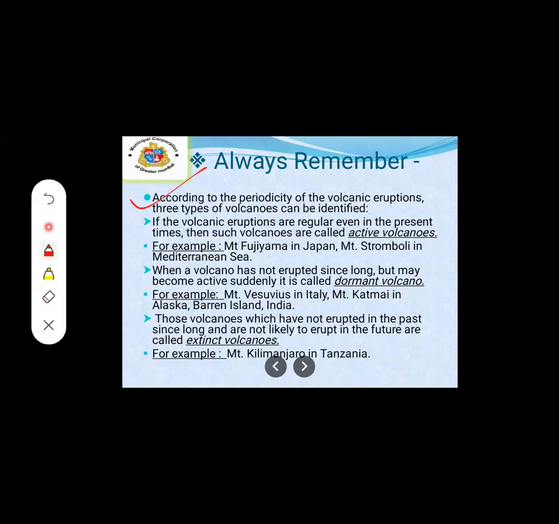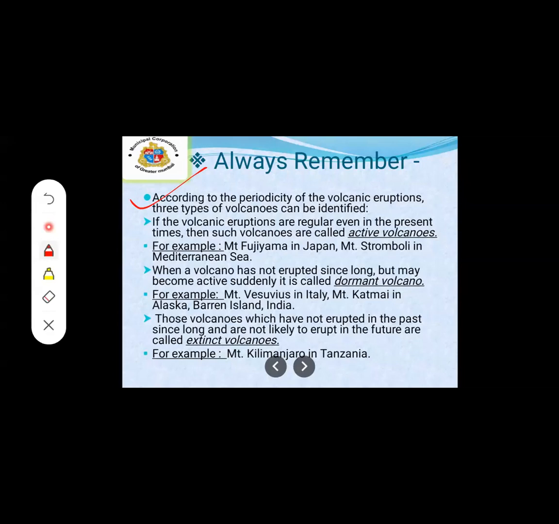Just now we have learned two types of volcanoes, but after seeing the periodicity of volcanic eruption, it can be identified that there are three types of volcanoes.